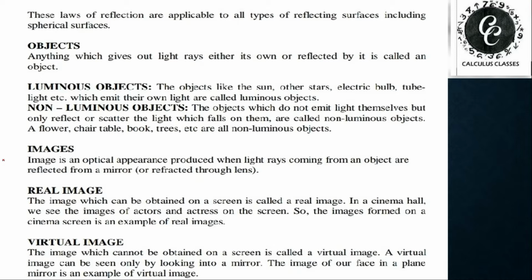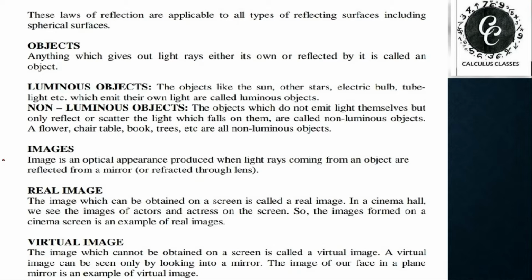Objects are nothing else. Objects can be anything which gives out light rays, either its own or reflected by it. That means any object is giving out light. Light can be its own, or it may be reflected light from other objects. So objects are things which give out light, in the case of physics only. Now see, I wrote the definition with respect to the physics subject only, because an object can be defined in other ways, but here we are understanding ray optics, so we are defining the things accordingly.